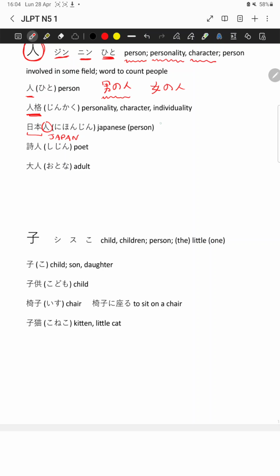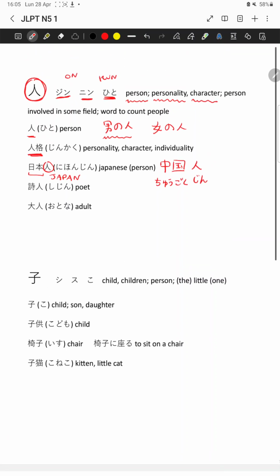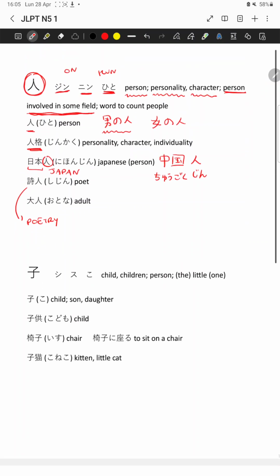In a similar way, for instance, you have Chugokujin. Chugoku means China. If you add jin, it means a Chinese person. It can also be used to express a person involved in some field related to something. For instance, shijin. Shi by itself means poetry. So shijin is poet.